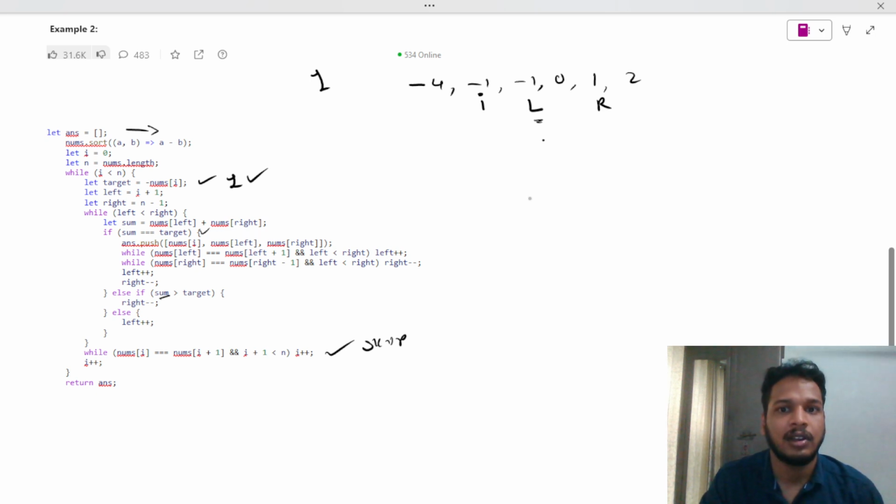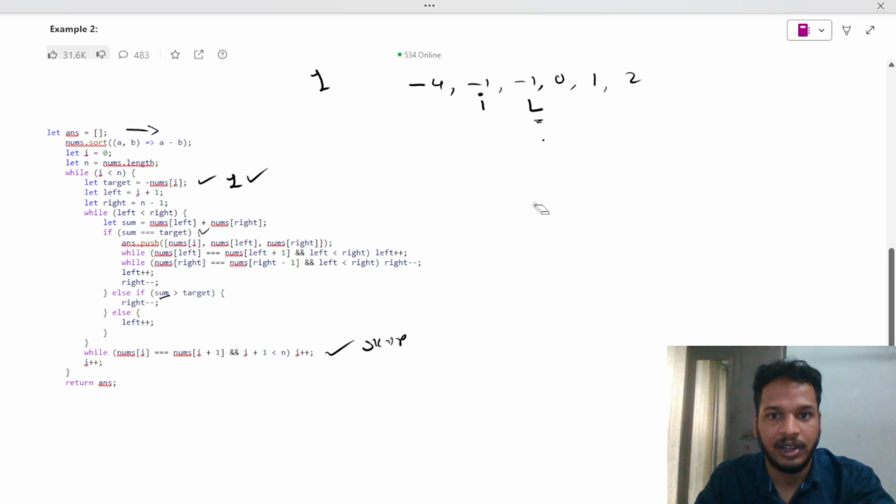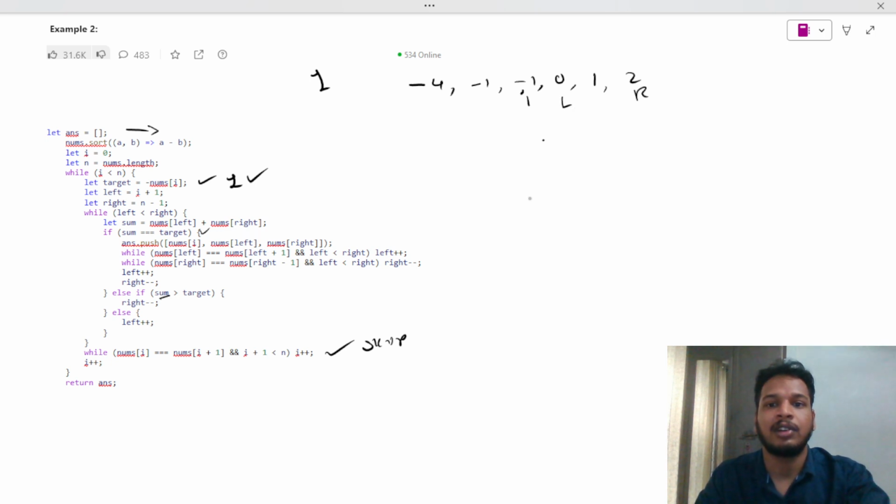It's a 0, then it is not a valid thing. It will be moved over here. We didn't find any positive value. Okay, now I will move my i over here. Same thing, left will be right over here, right will be right over here.